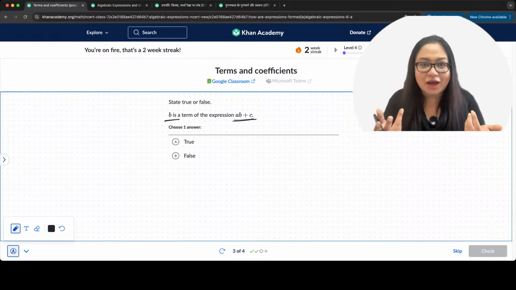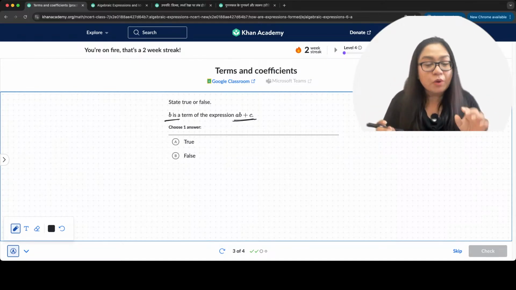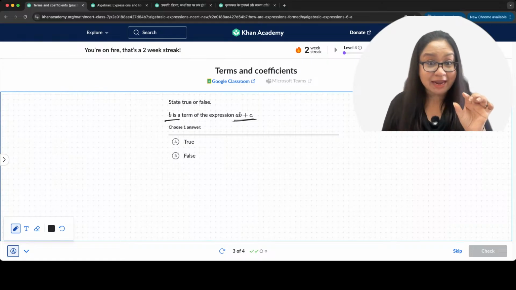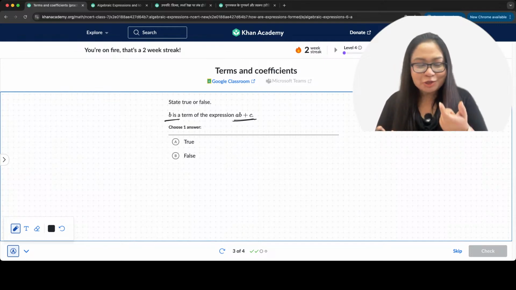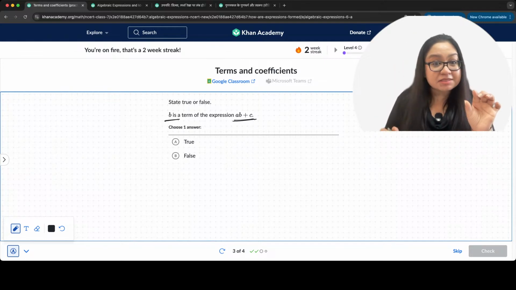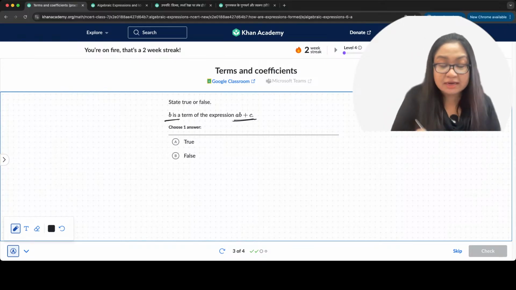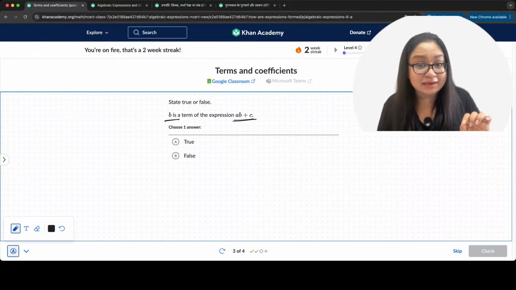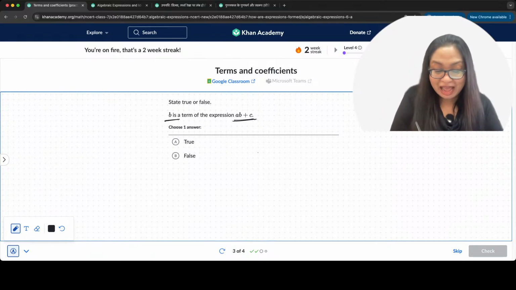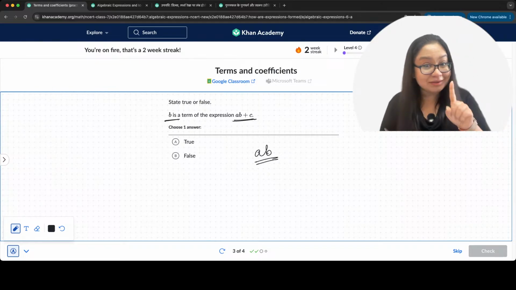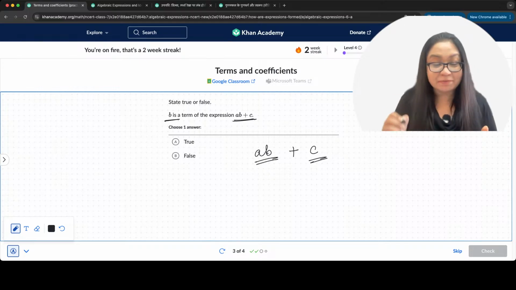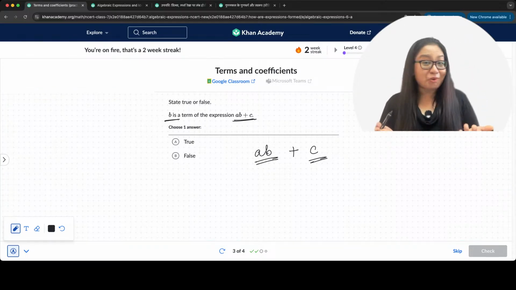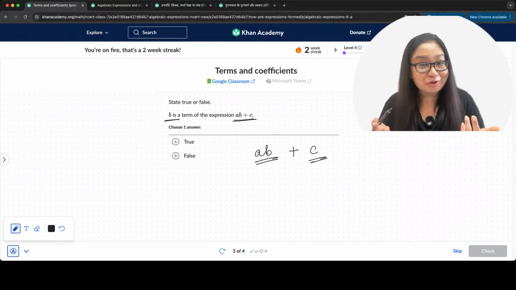So how do we figure it out? How do we figure out what is a term? As I said, terms are separated by plus or minus sign. That means here, what are separated by plus or minus sign? Let's check. We have AB as one term and C as another term because the expression is AB plus C. So now tell me, what should we write? True or false?